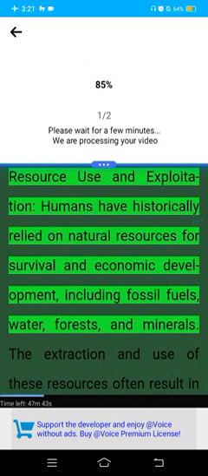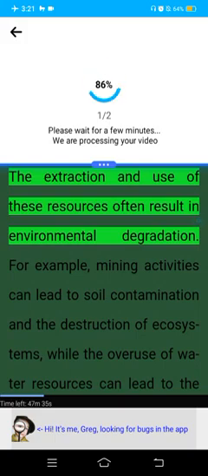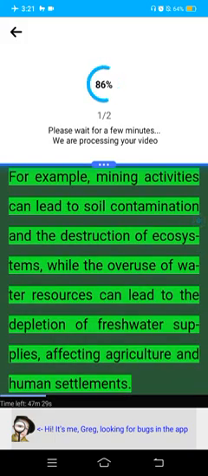Resource use and exploitation. Humans have historically relied on natural resources for survival and economic development, including fossil fuels, water, forests, and minerals. The extraction and use of these resources often result in environmental degradation. For example, mining activities can lead to soil contamination and the destruction of ecosystems, while the overuse of water resources can lead to the depletion of freshwater supplies, affecting agriculture and human settlements.